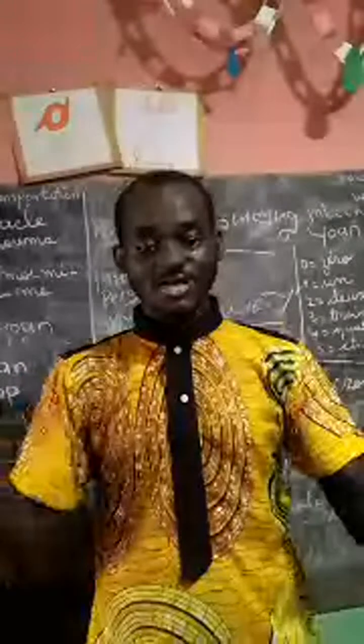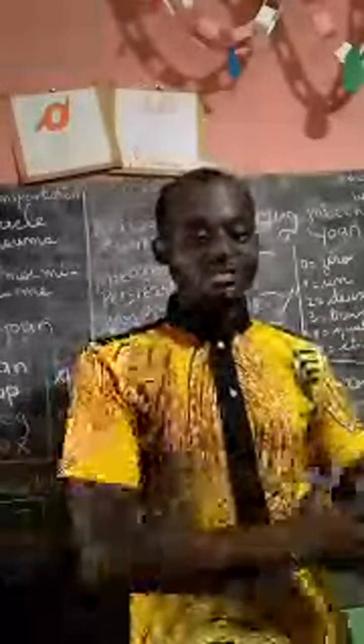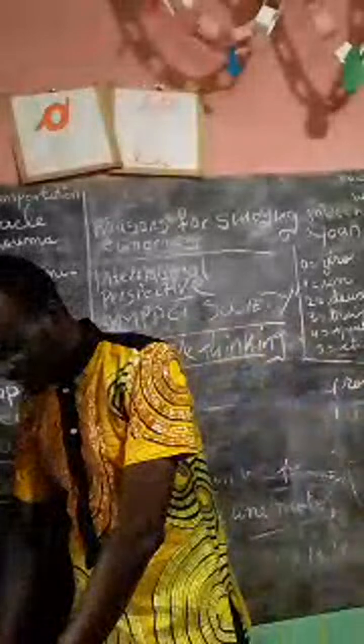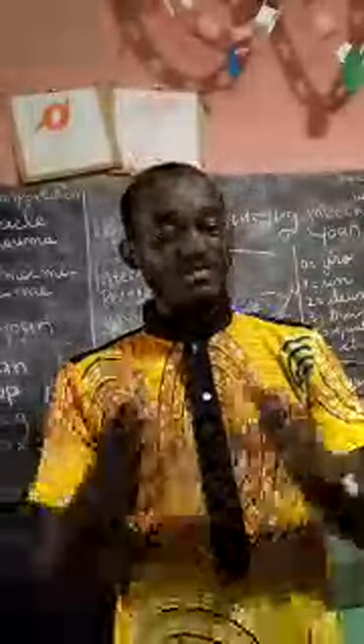Number four, international perspective. For international perspective, you will be highly broad and you will know exactly what to do and know exactly where to touch. Number five is transferable skills. You'll be able to transfer your skill from one person to another or from one place to another through your ideas. Number six is that in our society, we should be able to become impactful. So that is why we actually study economics.